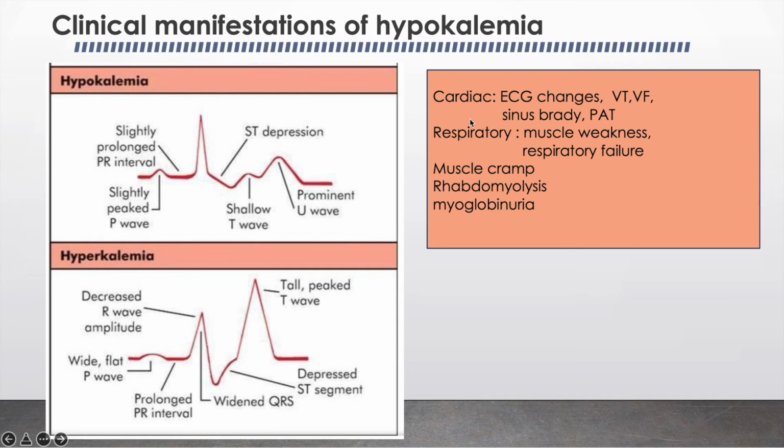Respiratory symptoms can also be seen in case of hypokalemia. For example, the respiratory muscle weakness, respiratory failure, and sometimes muscle cramp, rhabdomyolysis, and myoglobinuria can also be seen with severe hypokalemia.